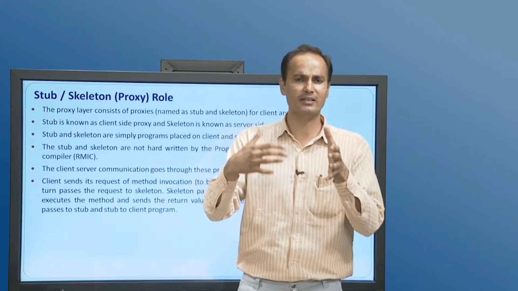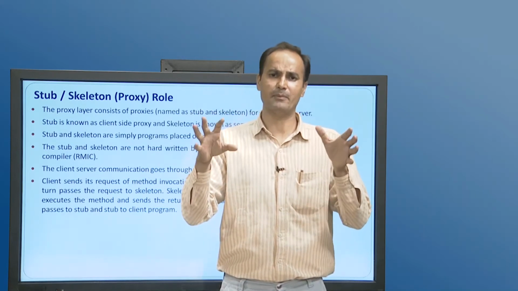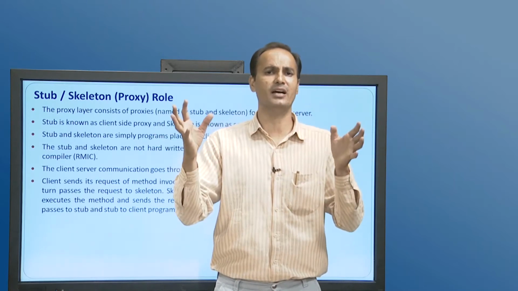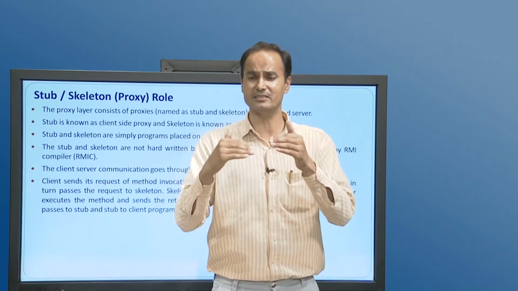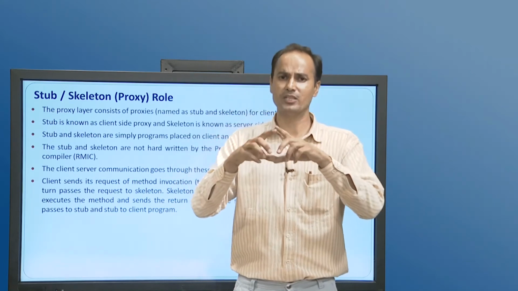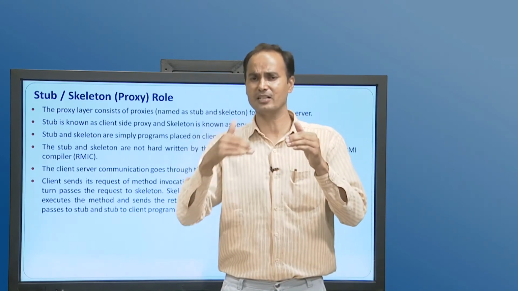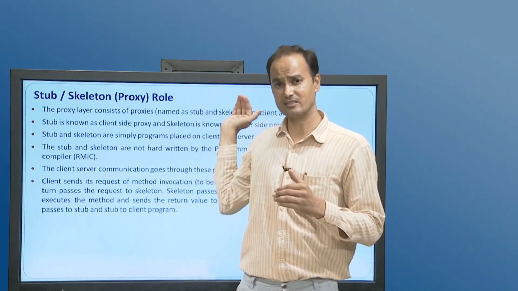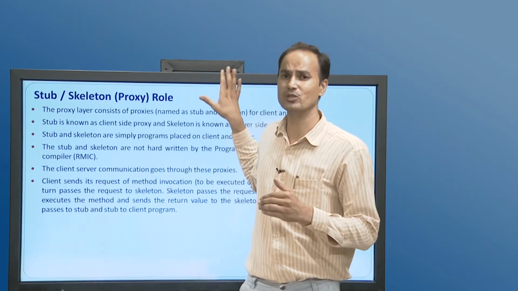The remote reference layer holds references of the remote objects, and also manages duplicate remote objects if found, and passes the query to the underlying transport layer. The transport layer passes the data to the remote reference layer at the opposite end, which passes the request to the skeleton.